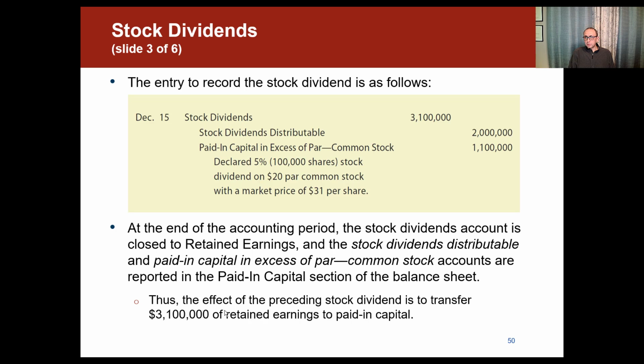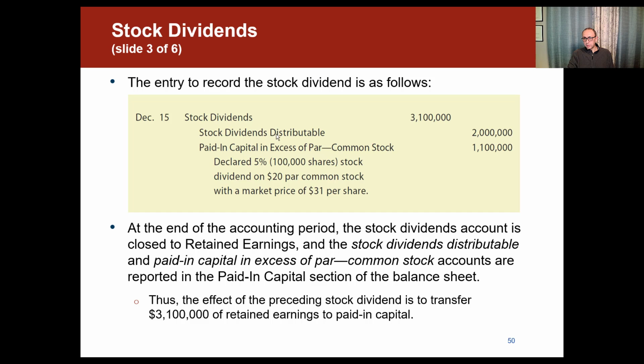So let's see the journal entry for that. The entry to record the stock dividend would be debiting stock dividends and then crediting stock dividends distributable, and that's on December 15th. We didn't distribute it yet. And then we also record the paid-in capital in excess of par. Remember, the market price was $31 and we issued 100,000 shares. So we take the 100,000 multiplied by the 31, and that would be 3.1 million for the stock dividends.